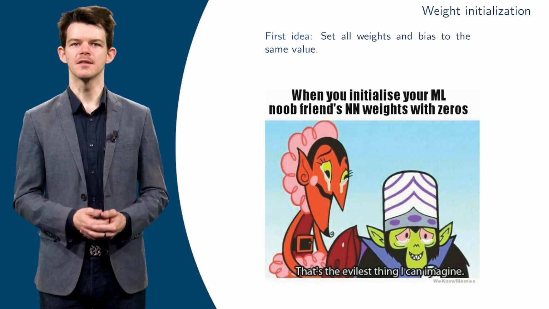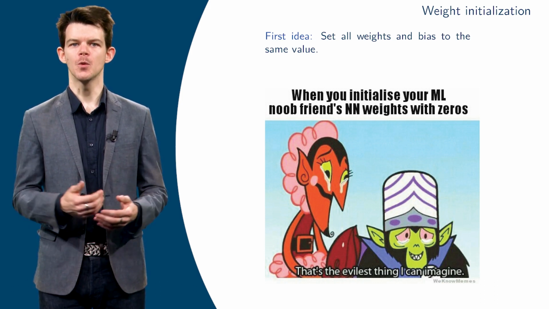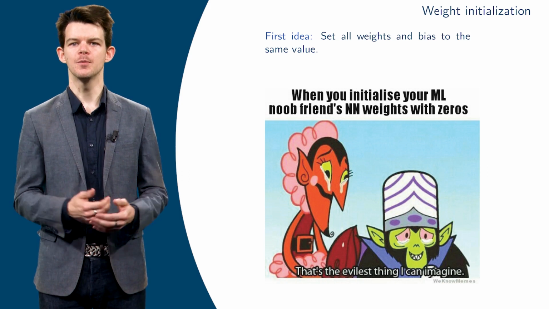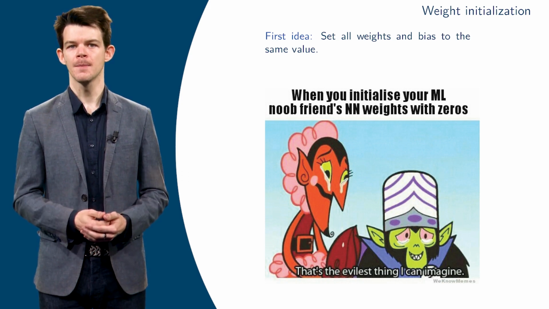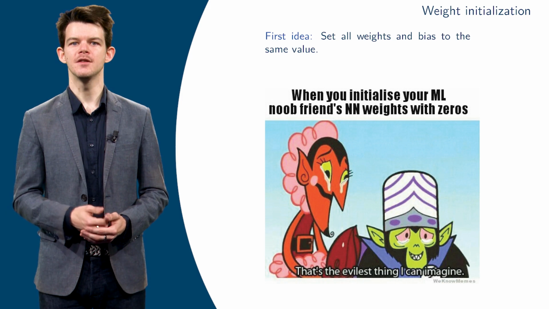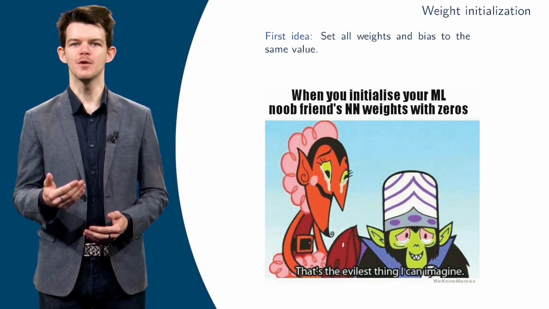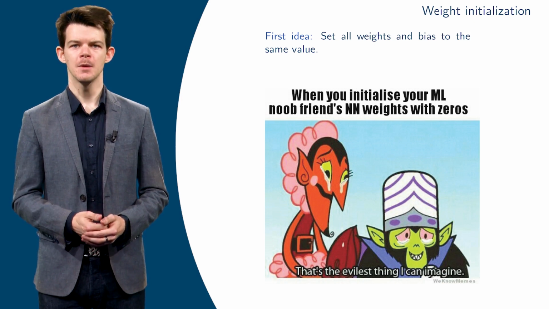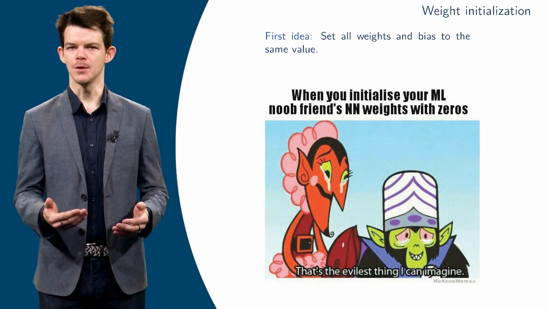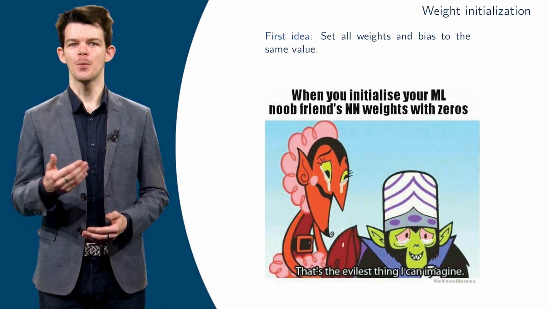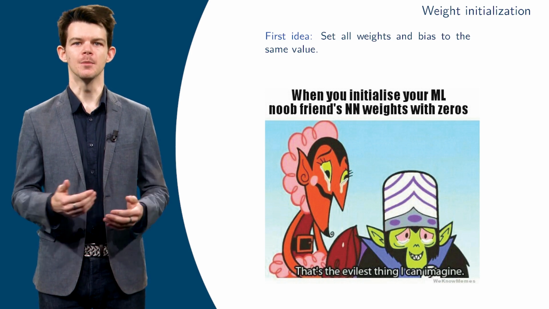Initializing all weights and biases with the same value would lead to a network with a strong symmetry. All neurons behave in the exact same manner, which can also induce problems in the optimization procedure. And this problem is even worse if the initial value you choose is 0, because if you use ReLU for all neurons, it implies that every neuron will output 0 and will be impossible to train. In short, do not initialize all weights and biases with the same value. For neural networks, a proper initialization is a random initialization.